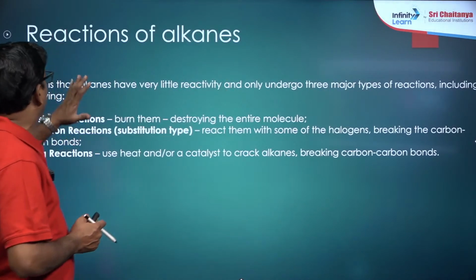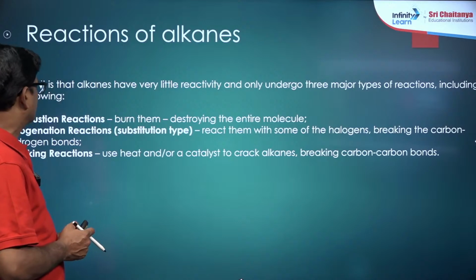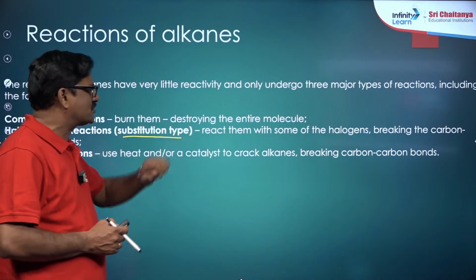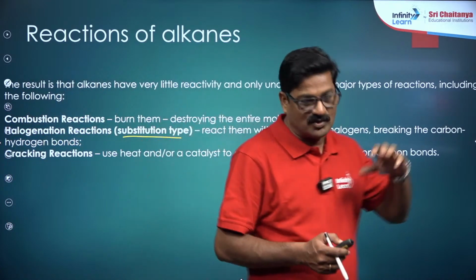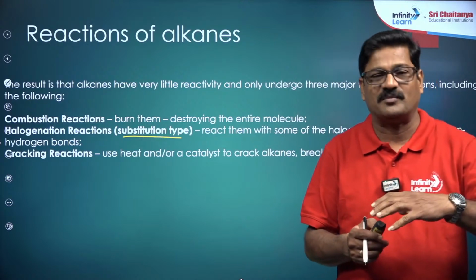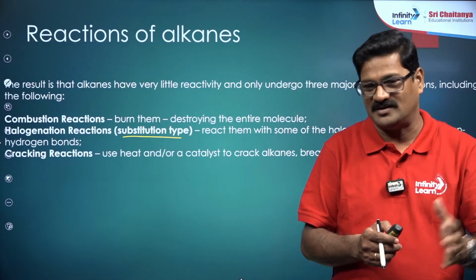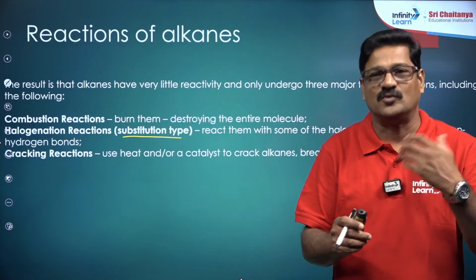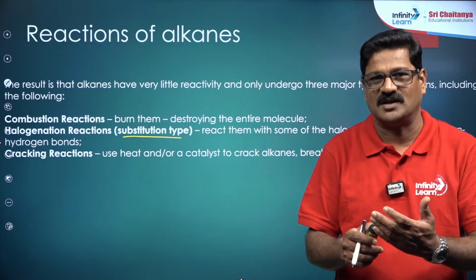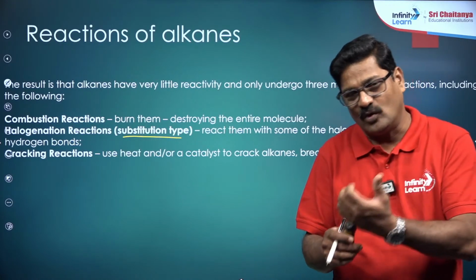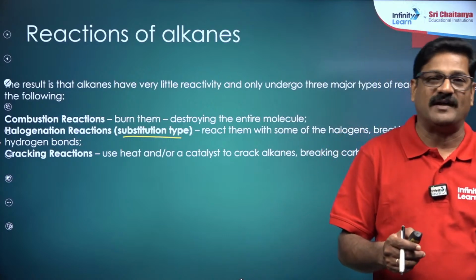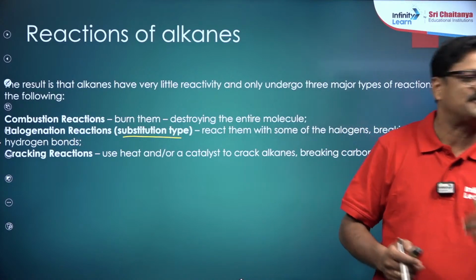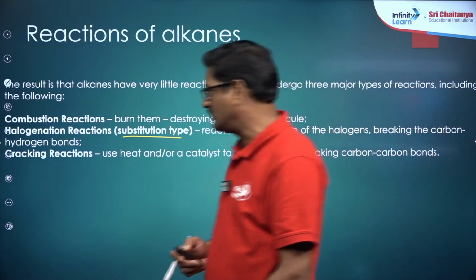Then what type of reactions can they have? They can have substitution type reactions, because there is no scope for addition. Carbon tetravalence is completely saturated. You can't overcome the saturation, so one of the hydrogens from the alkane is going to be substituted to give a substituted product.